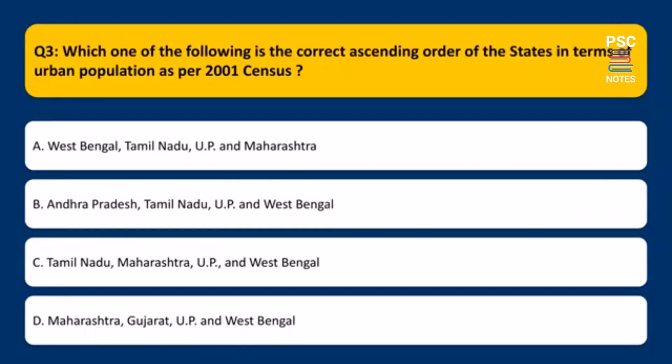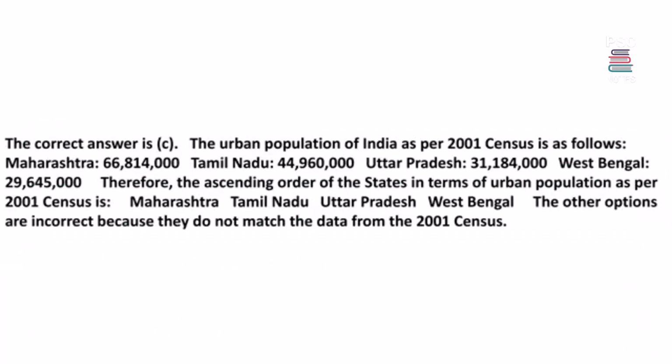Which one of the following is the correct ascending order of the states in terms of urban population as per 2001 census? A. West Bengal, Tamil Nadu, UP and Maharashtra. B. Andhra Pradesh, Tamil Nadu, UP and West Bengal. C. Tamil Nadu, Maharashtra, UP and West Bengal. D. Maharashtra, Gujarat, UP and West Bengal. The correct answer is C.